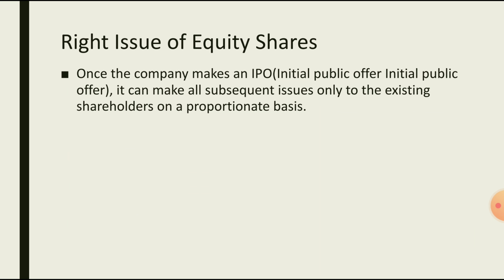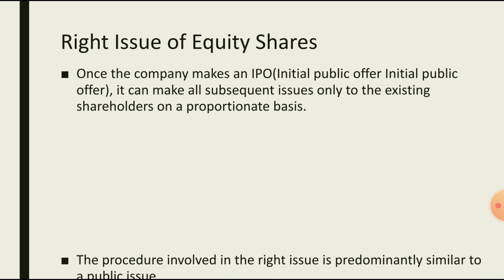Once a company makes an initial public offer, IPO, it can make all subsequent issues only to the existing shareholders on a proportionate basis, and that issue is called a rights issue. Initial public offer means the first time a company issues its shares to the public. After that, if the company wants to issue shares again, it first offers them to the existing shareholders, and those shares are called rights shares.